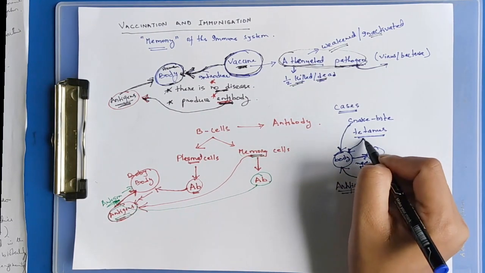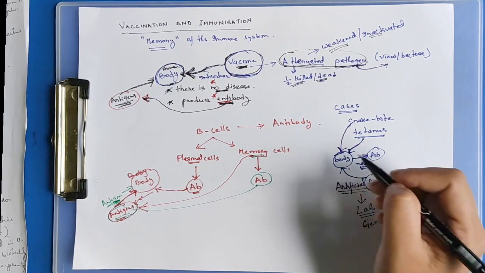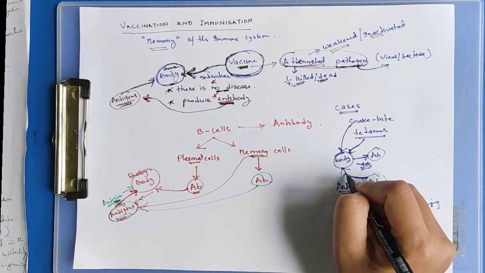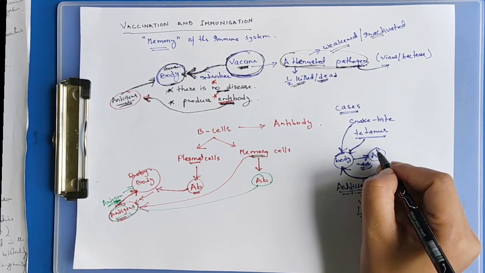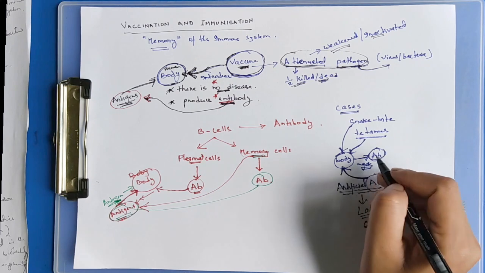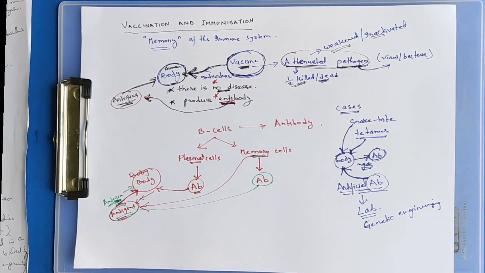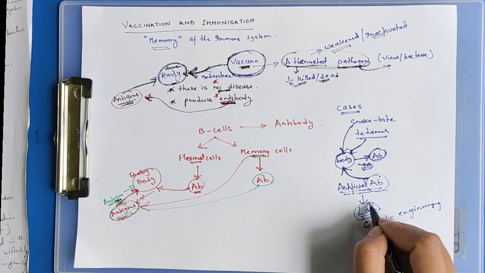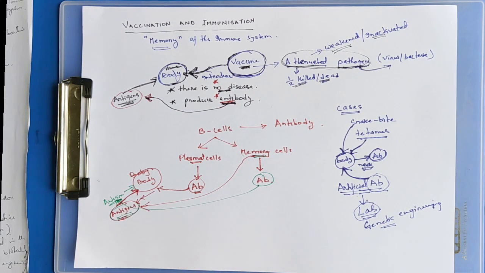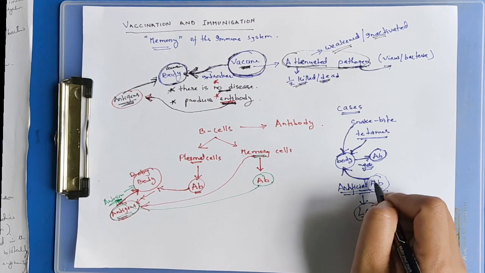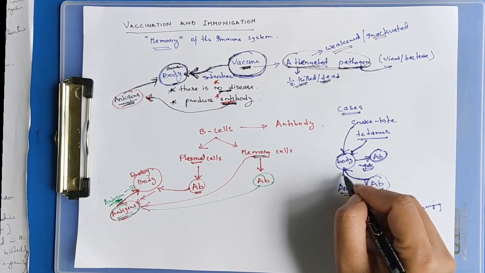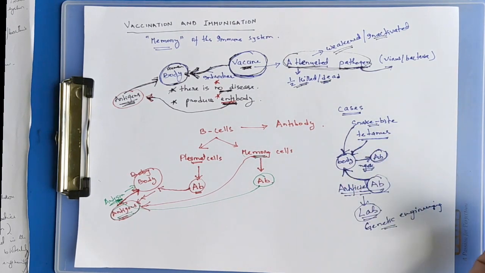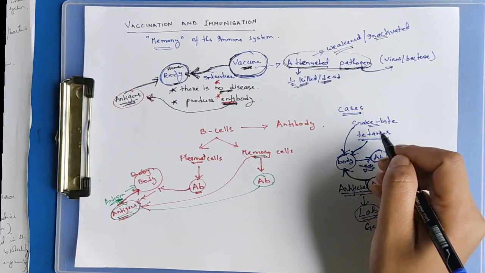Snake bite, tetanus, dog bite: artificial antibodies are directly injected into the body because we cannot wait for our body to prepare its own antibodies. They are prepared in the lab through genetic engineering and biotechnology, and they will fight against the pathogens.